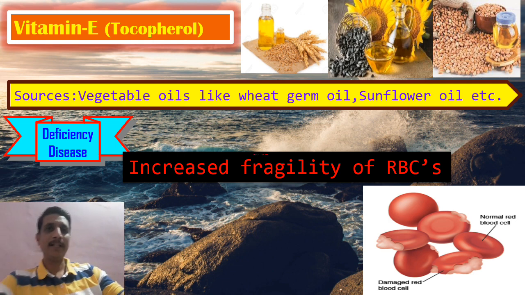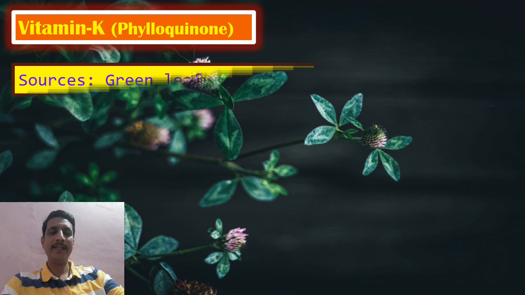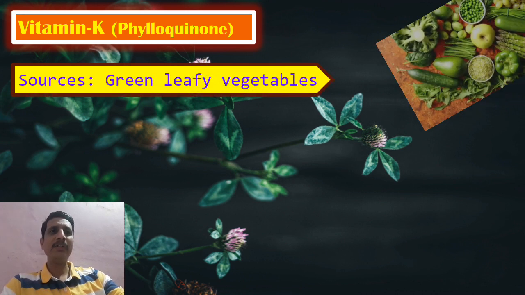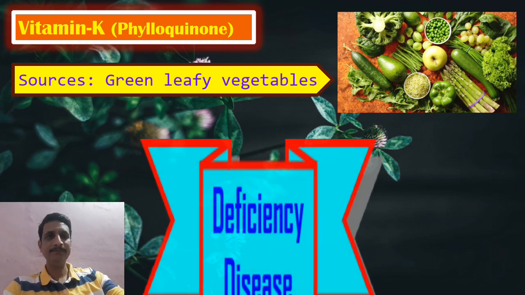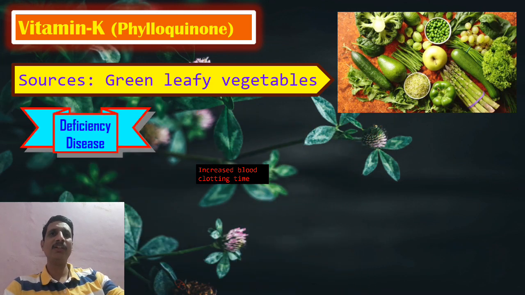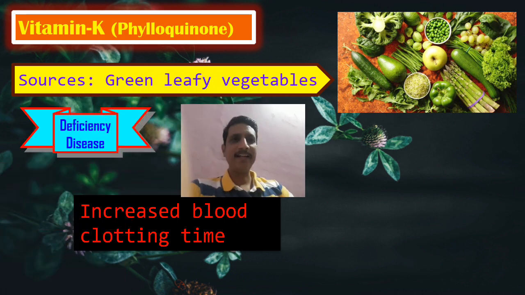Okay, we'll move to the next vitamin. One more deficiency disease of vitamin E is muscular weakness. Vitamin K, Phylloquinone is the chemical name. Main sources are green leafy vegetables. The deficiency disease of vitamin K is increased blood clotting time.